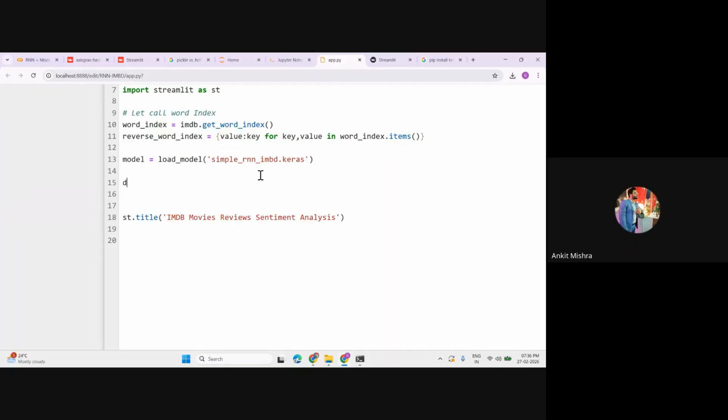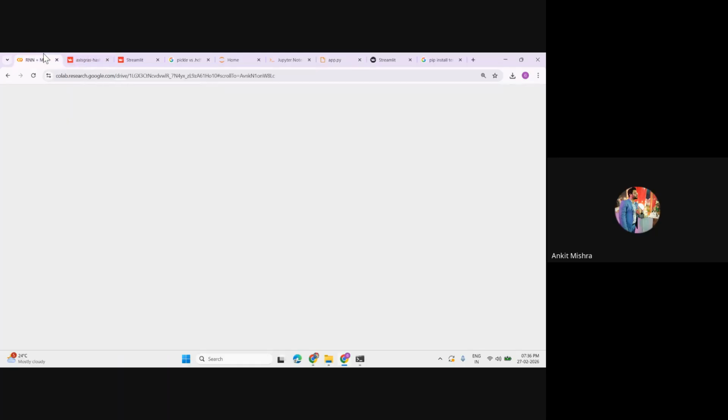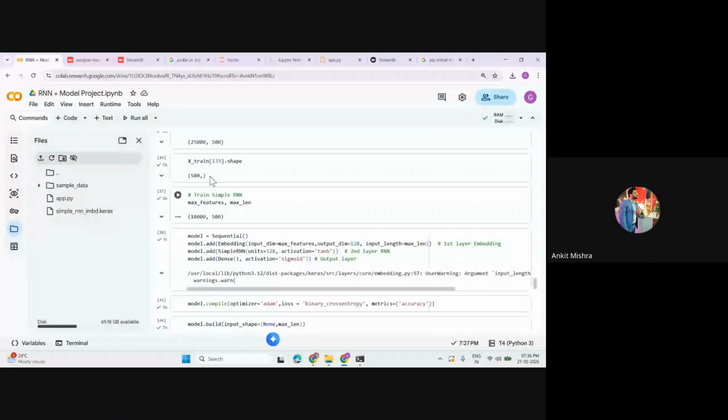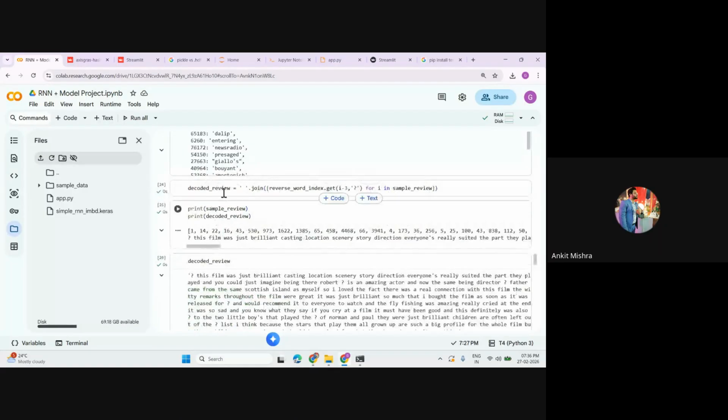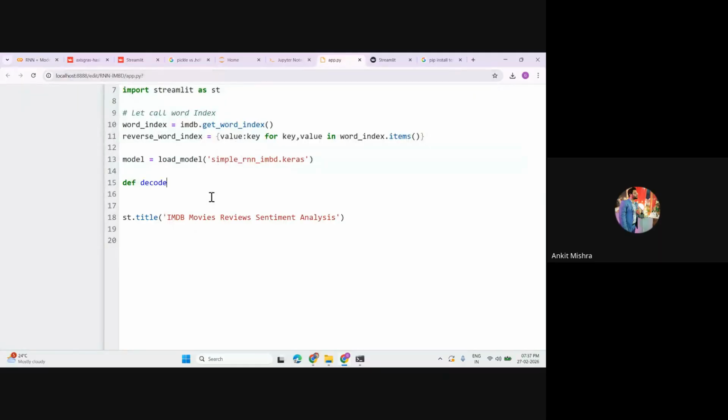Perfect. So let's write a function, and the name of that function is whatever technique we are using here. Where is the decoded review technique? This one, right? So for that we will write a function. Decode review, and this decode review will simply take the encoded review.